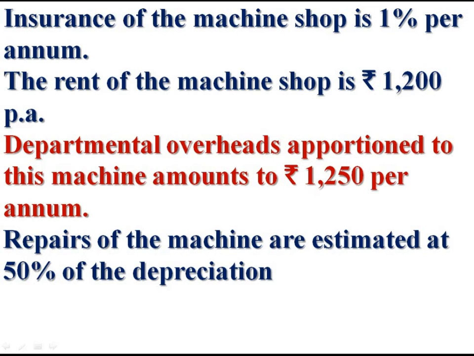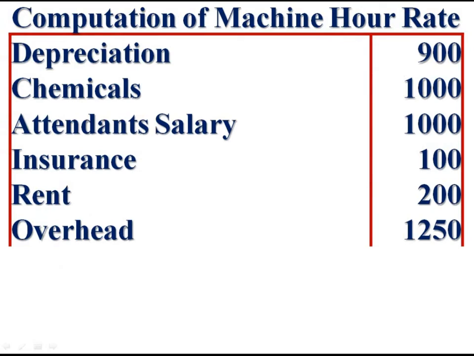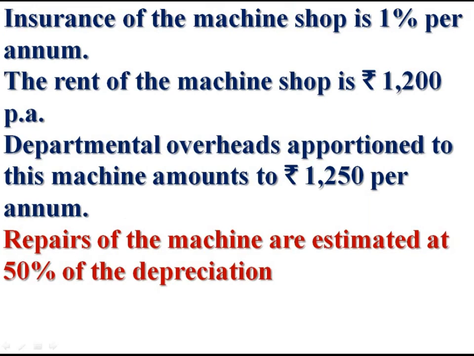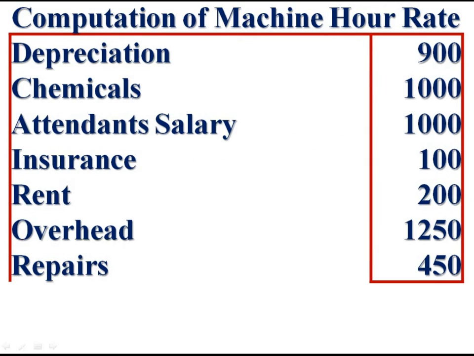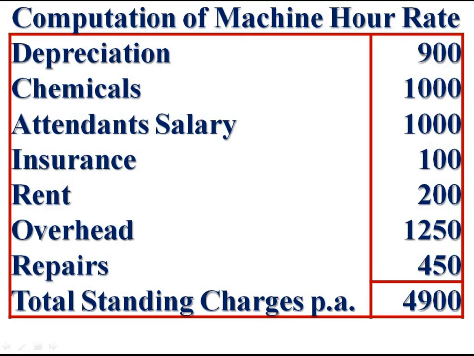Departmental overheads apportioned to this machine amount to rupees 1,250. Repairs of the machines are estimated at 50% of depreciation. In this question, depreciation is 900. Therefore, repairs are 900 into 50%, 450. These are various standing charges. Add them, and we get total standing charges per annum rupees 4,900.